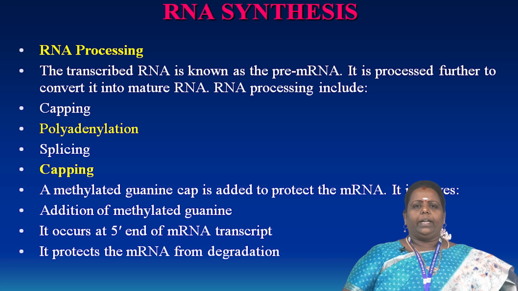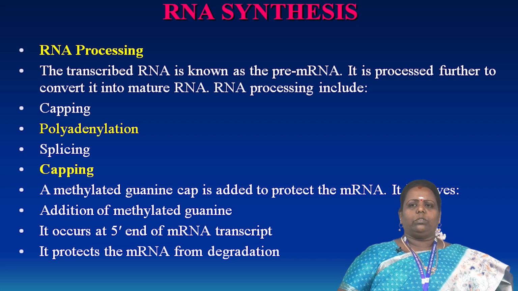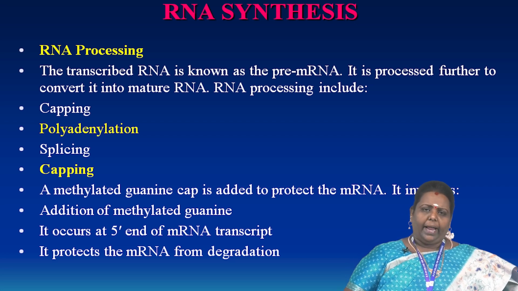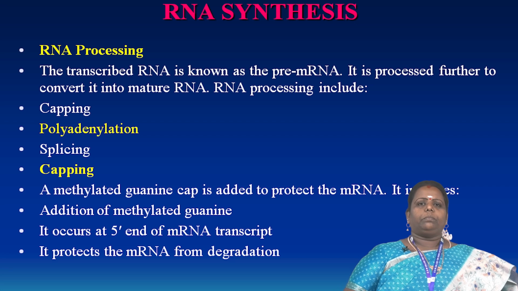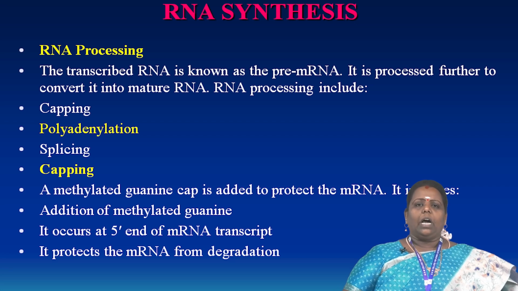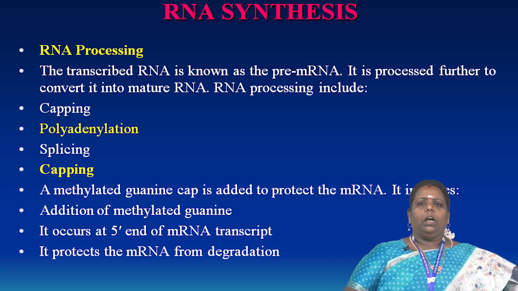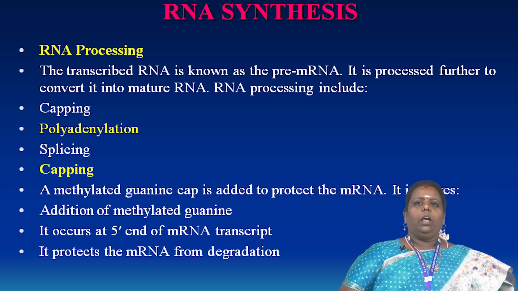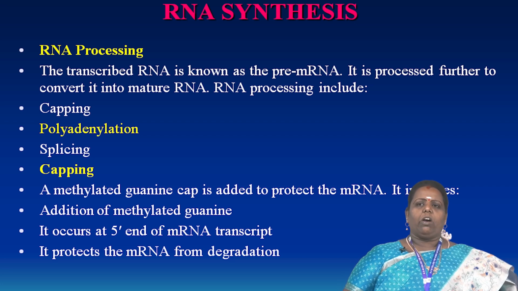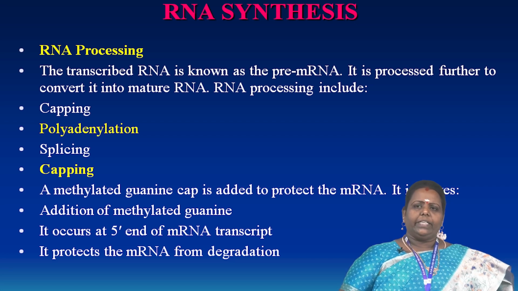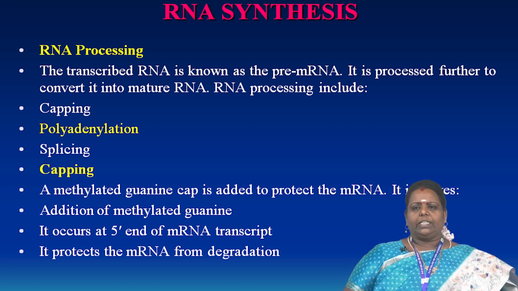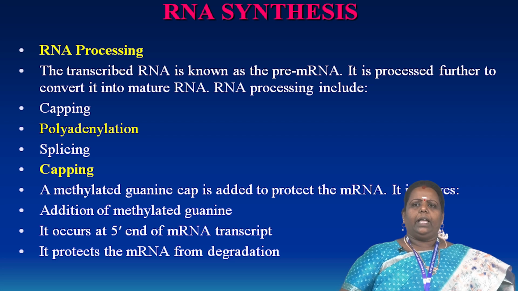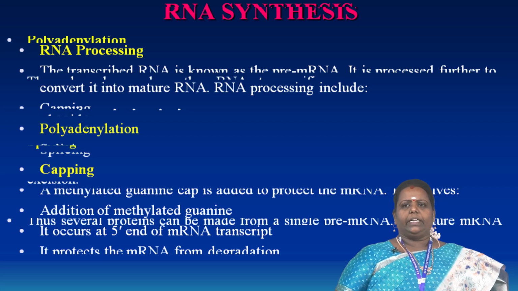You know the bases guanine, adenine, thymine, and cytosine. These are all nucleotides, and they occur in DNA. In RNA, we have adenine, guanine, cytosine, and instead of thymine, RNA has uracil. Capping involves the addition of a methylated guanine at the 5' end of the mRNA transcript. Then it protects the mRNA from degradation.